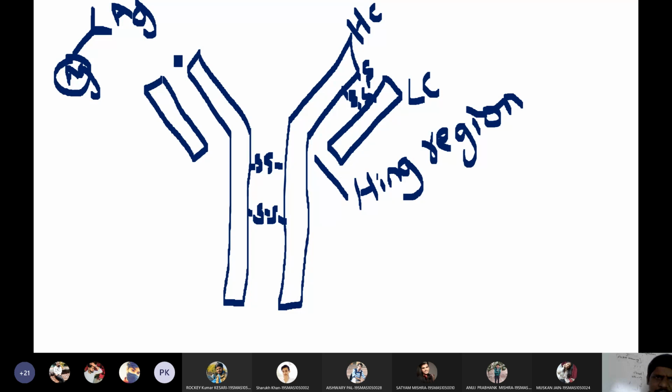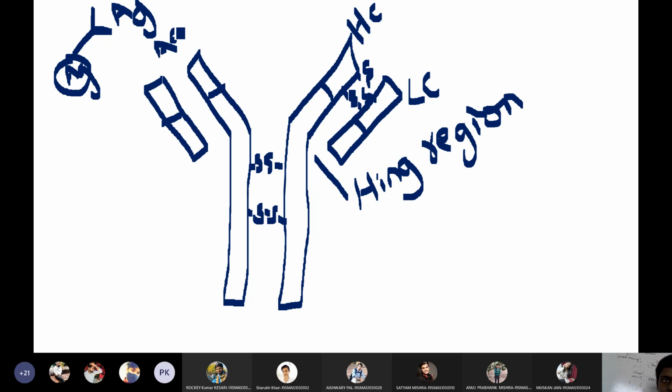That means on the top part of this antibody, there will be so many variations. This top part will always vary. The structure of the top part will always vary depending upon the type of antigen it needs to attach to.